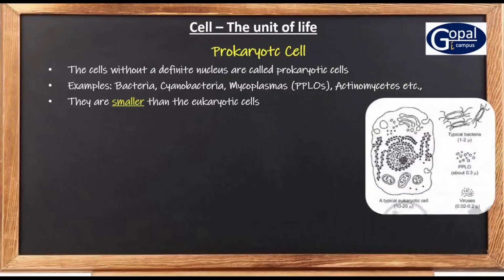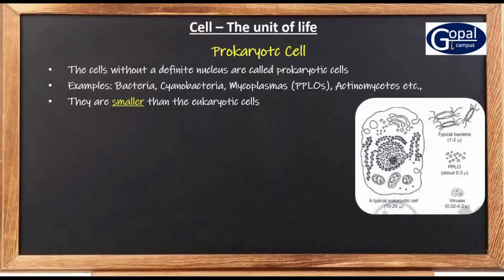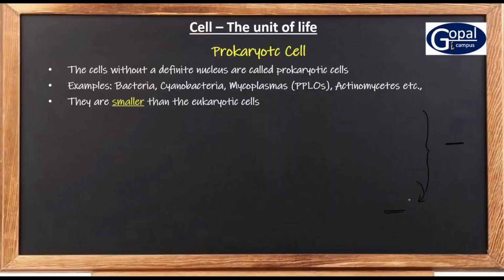Let us see the sizes of eukaryotic cell and prokaryotic cell. In this diagram, this is the eukaryotic cell. See the size of the eukaryotic cell, it ranges from 10 to 20 micron. And this is the prokaryotic cell, that is the bacteria. See how small they are when compared to the eukaryotic cell. So this is how the prokaryotic cells are smaller than eukaryotic cells.